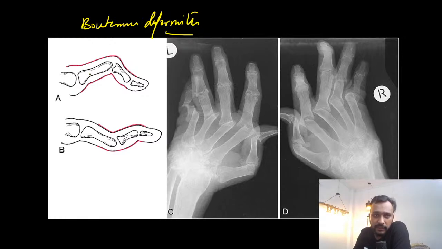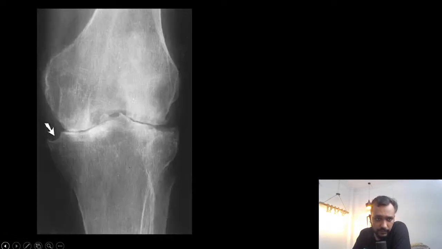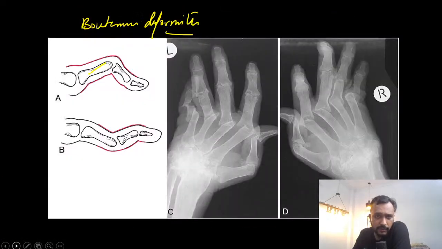In boutonniere deformity, you will see flexion at the proximal interphalangeal joint and extension at the distal interphalangeal joint.